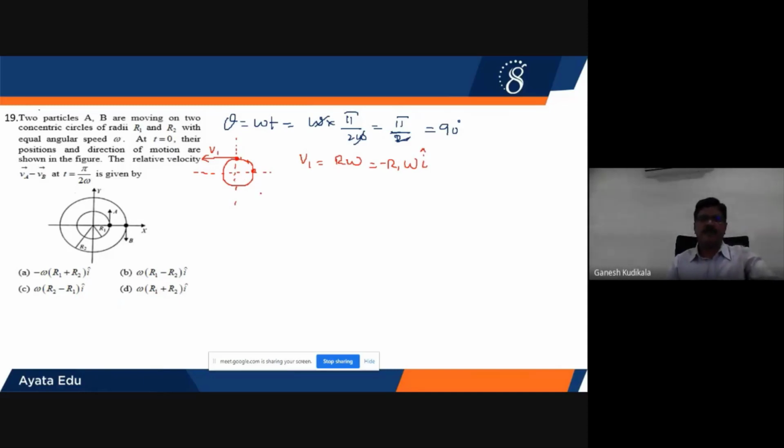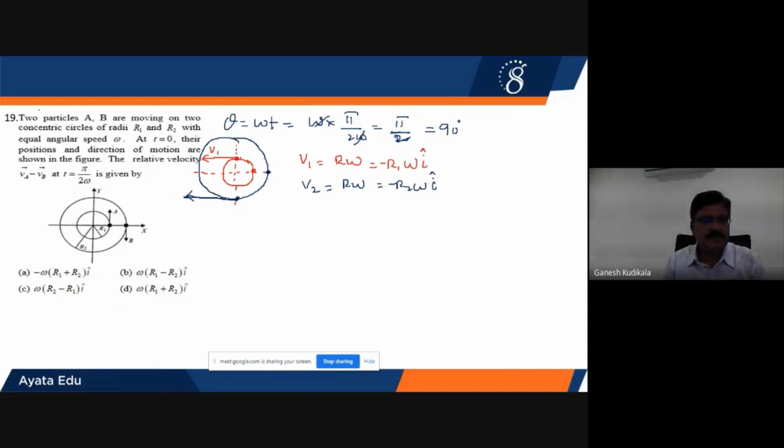Now, similarly, let us go for the second particle, which lies on the outer circle. After pi by 2 omega seconds, it has covered 1/4 of the circle. When the particle has reached here, the tangential velocity is given by the formula v equals r omega. R is r2, omega is omega, and this is pointing towards the left side once again. Therefore, I'll put minus i cap.